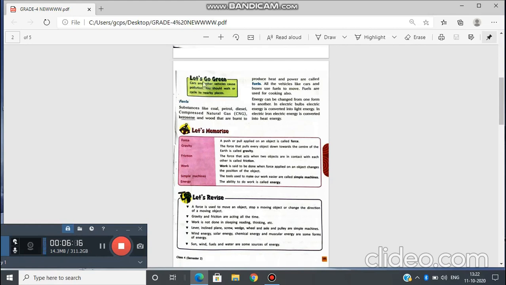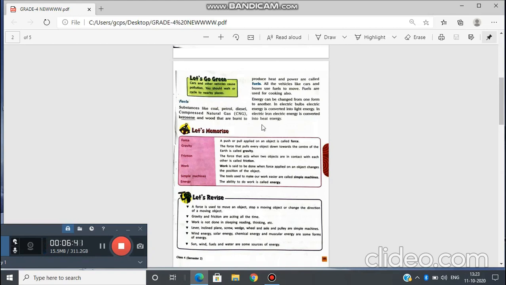Learners, cars and other vehicles cause pollution. You should walk or cycle to nearby places. To save the petrol and to support stopping pollution, you should go to nearby places by a cycle.